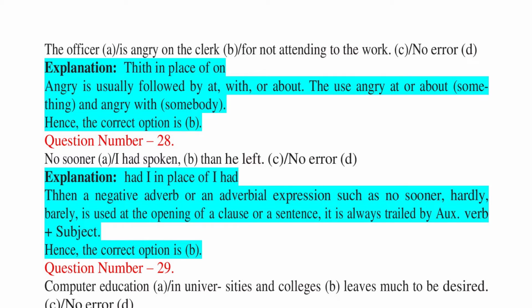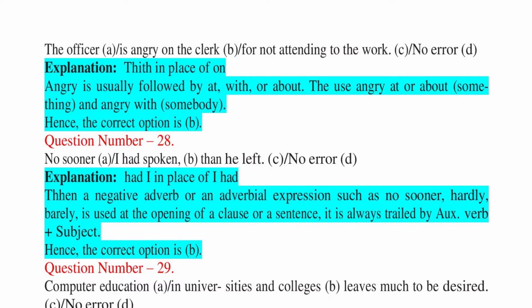Question number 24. The officer A. is angry on the clerk B. for not attending to the work. C. no error, D. Explanation: with in place of on. Angry is usually followed by at, with, or about. They use angry at or about something and angry with somebody. Hence, the correct option is B.